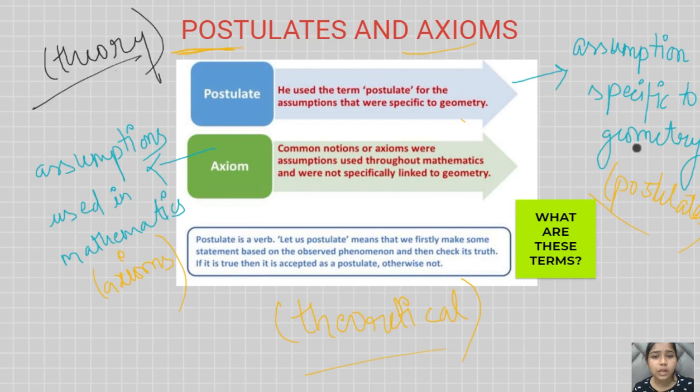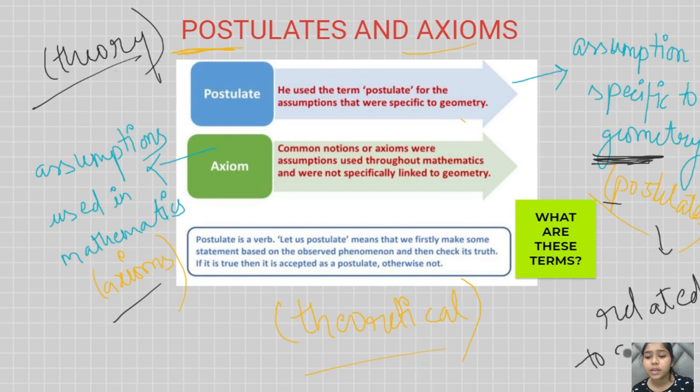So I'll just tell you again what postulates and axioms are. Basically, postulates are those assumptions which Euclid made that were specific to geometry. They were only related to geometry, right?